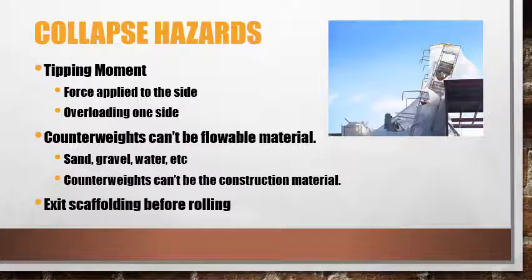Let's talk about collapse hazards. The tipping moment is when force is applied to the side or to overloading one side of the scaffolding, causing it to fall over. Wind is one example of a force that could be applied to the side of a scaffold, causing a tipping moment. Climbing on the exterior of your scaffolding is an example of overloading one side. When you set counterweights on scaffold, counterweights cannot be flowable material. You cannot use sand, gravel, or water as a counterweight.